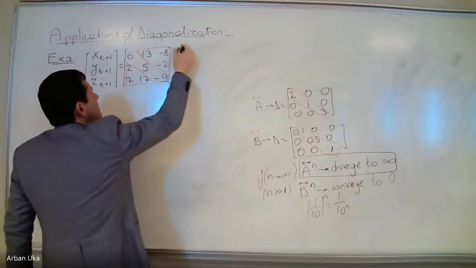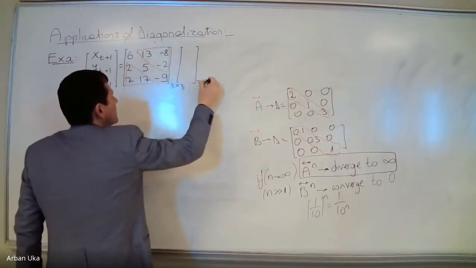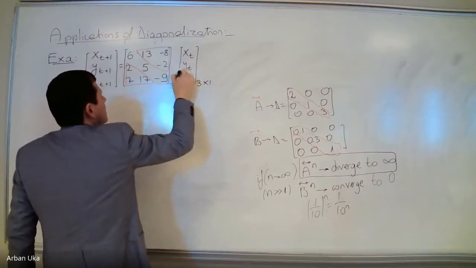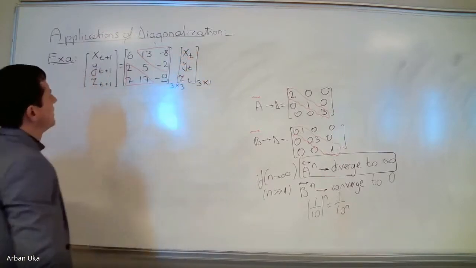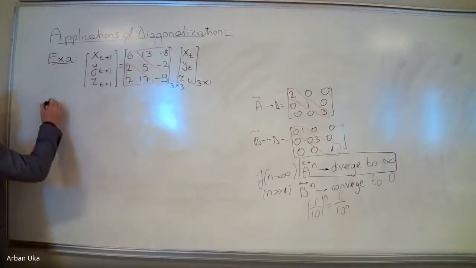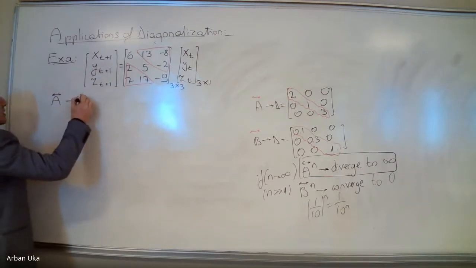And this is the mixing matrix, or we can put whatever name to this. And here we have the variables, which are xt, yt, zt. The first thing we observe is that A is not diagonal. This is given. What should we consider next?